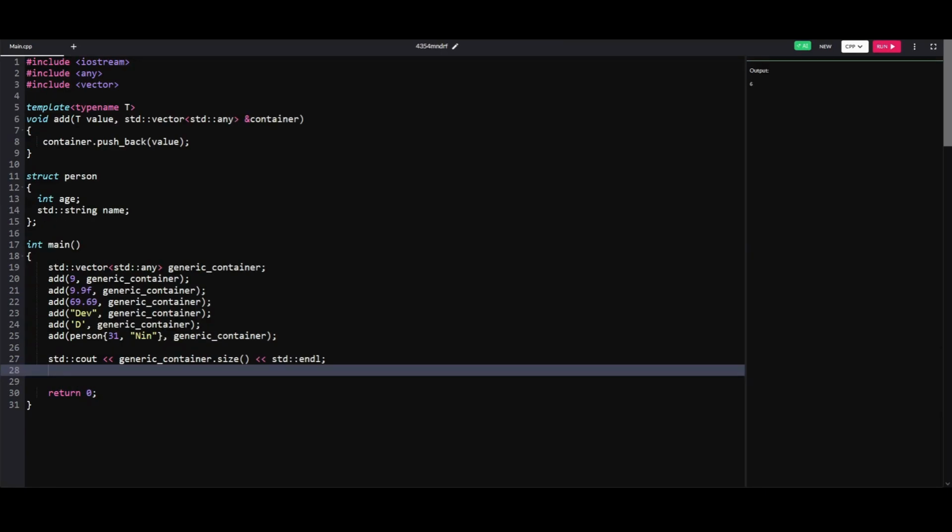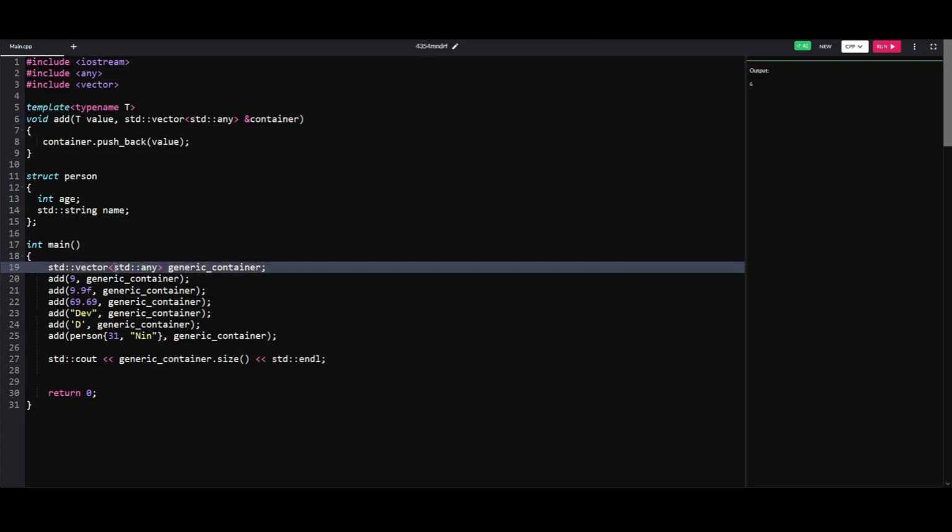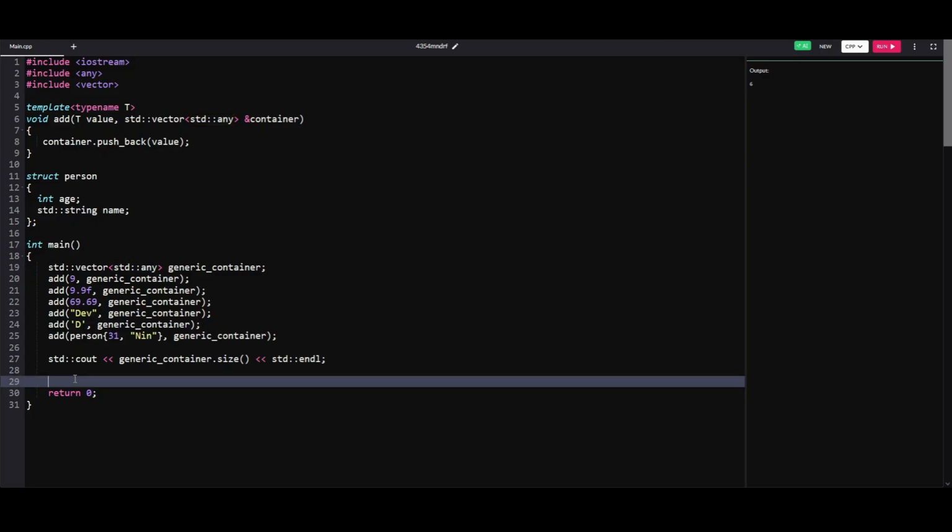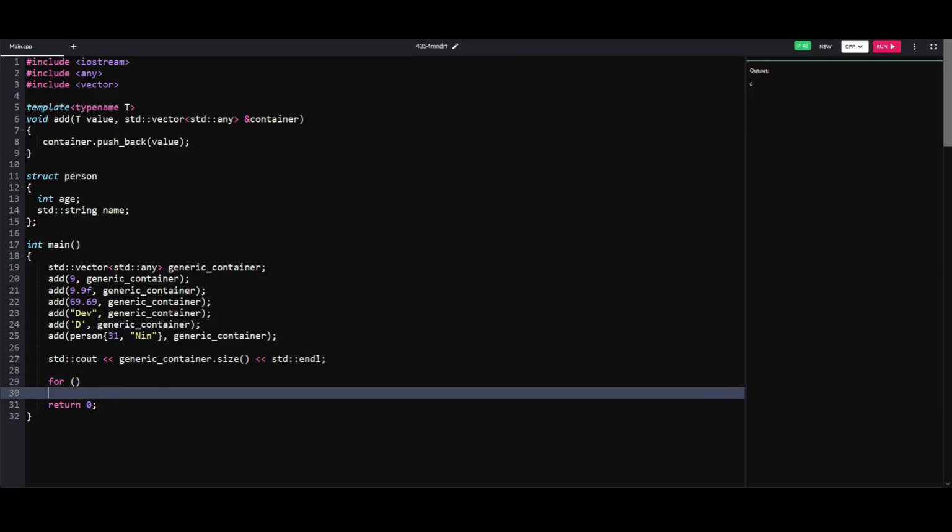Like I said earlier, the standard any class exposes a bunch of functions, and the two important ones are these. You can check if this object has any value in it. You can initialize a standard any with an empty value. You cannot give it any value and it will still be fine. It's just a standard any of an empty value. But you have a function called has_value that checks if the object has any value in it, and you can also check the type. So let's add some more code to see what we get if we check those two attributes.